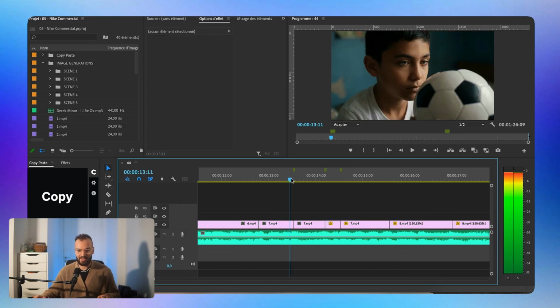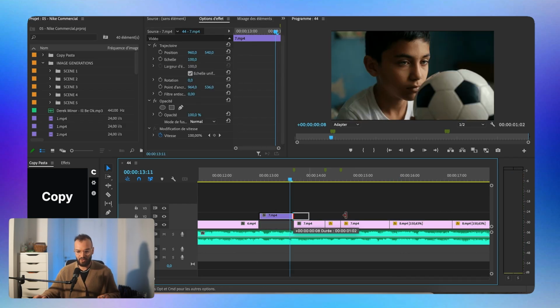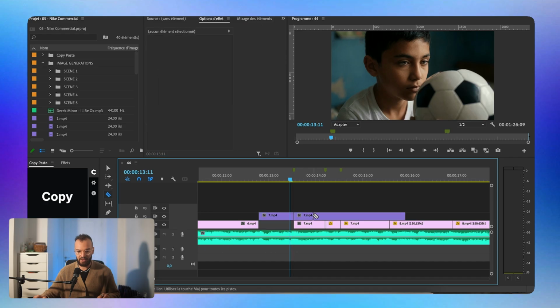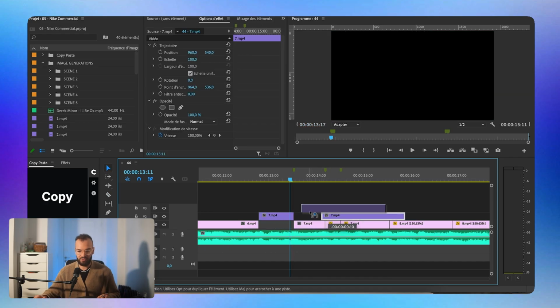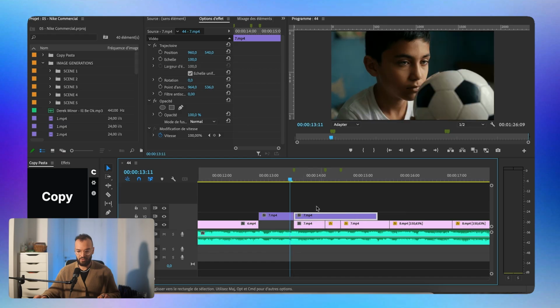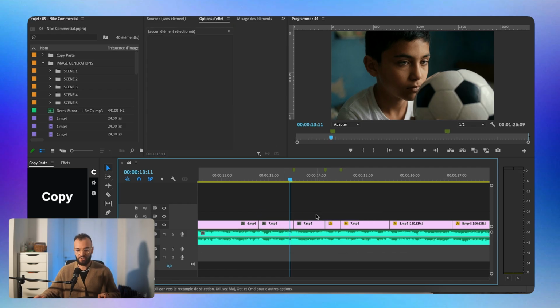So instead of doing that, I just cut the sequence. I did that basically to show you guys. Cut it like that, cut like that, remove that, and just do something like that. Here we go. So this is called the jump cut. And this is a good way to add a bit of motion when you want to do a zoom in and be synchronized with the music. So it looks like that.